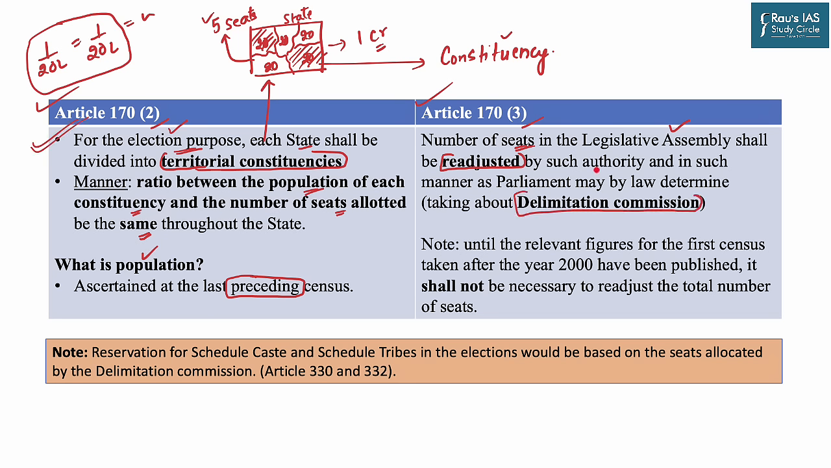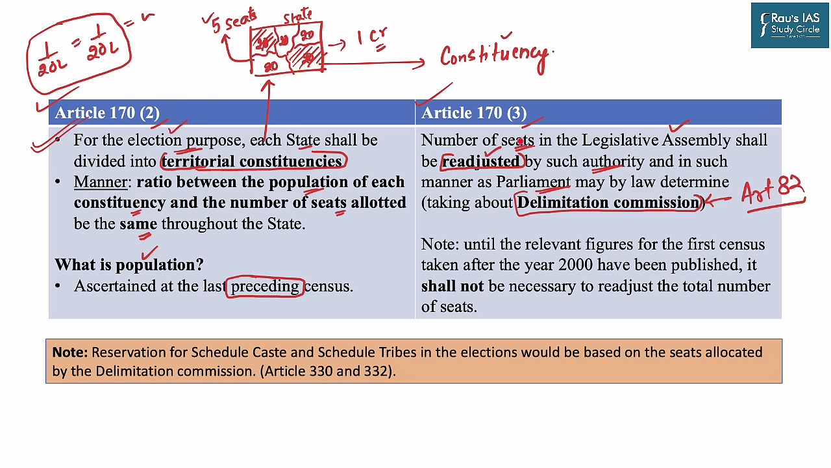The second clause talks about the delimitation commission. Under this, an authority should be created by the Parliament to determine the number of seats in the assembly and how they should be readjusted. Similarly, there is Article 82, which provides for the creation of such a commission through parliamentary law. But how this readjustment is to be made is given in Article 170.